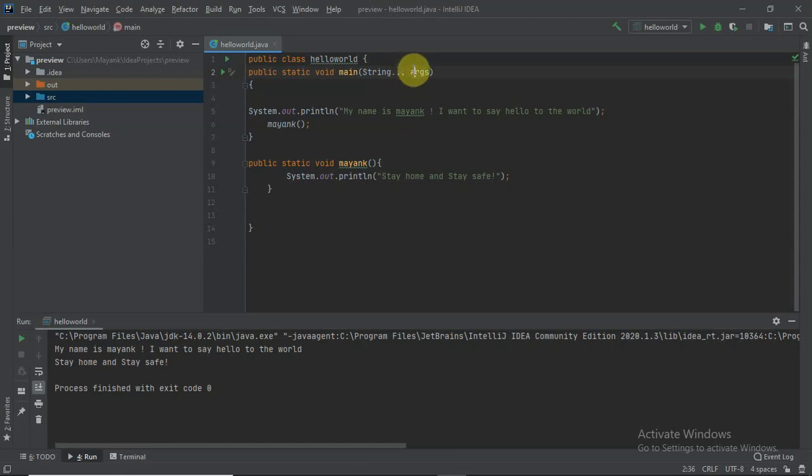Now we can change this args to only GS, and let's run it again. Again the same output is visible. So it doesn't matter what name we give here, we just name its arguments so that we understand it.